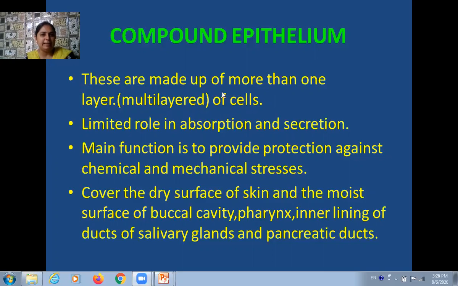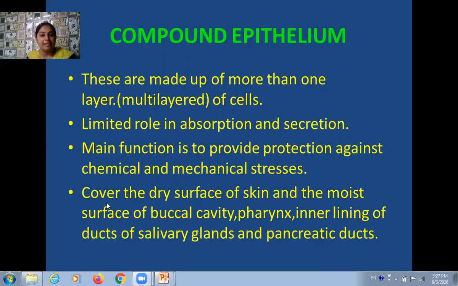Compound epithelium is made up of more than one layer. This means they are multi-layered. They do not play any significant role in absorption and secretion because they are made up of so many layers. Therefore, their main role is protection. They protect our body from various types of chemical and mechanical stresses that we generally face in our external surroundings. These tissues are generally present beneath our skin.